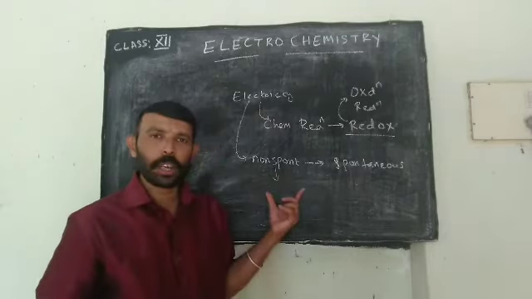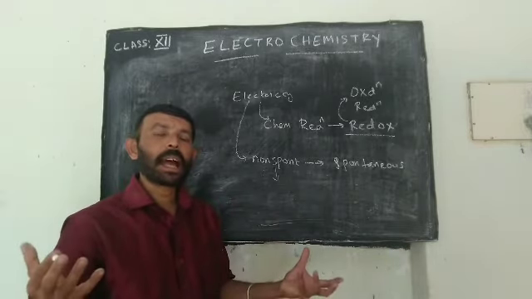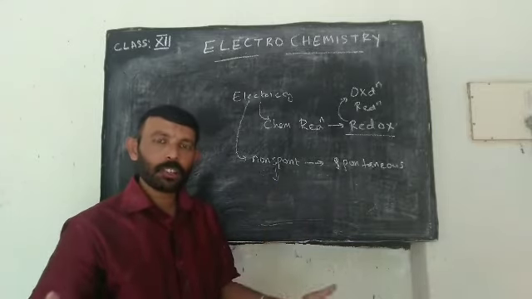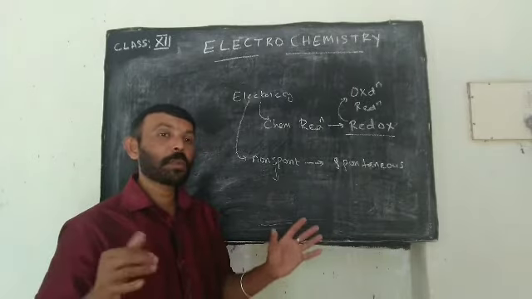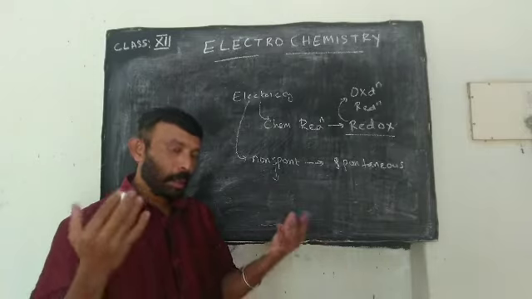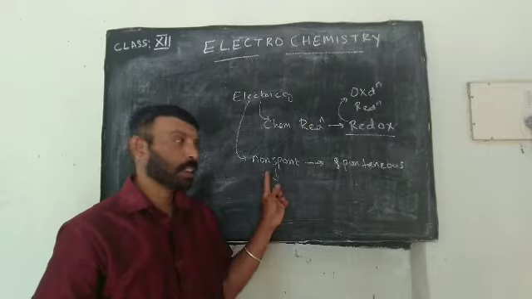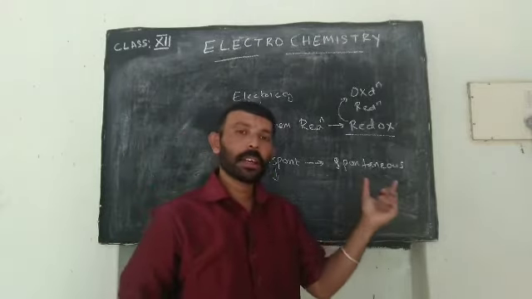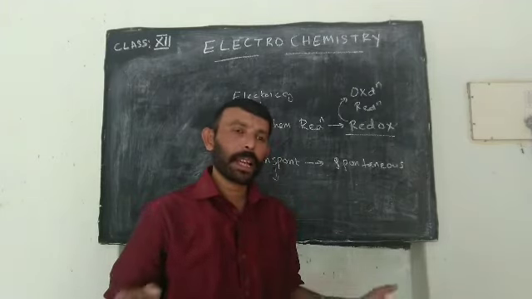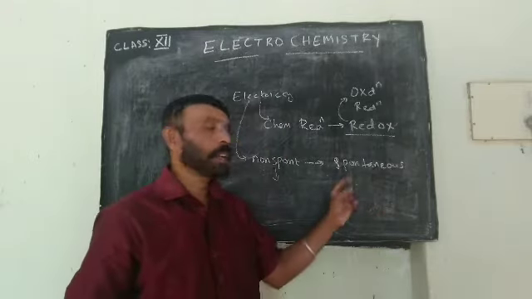What is meant by non-spontaneous? Reactions which take place only with the help of an external agency are said to be non-spontaneous. That means either we have to supply energy or extra conditions have to be applied or maintained for their occurrence. Such reactions are said to be non-spontaneous reactions. Spontaneous reaction means natural process, normally occurring without the help of any external agency. If a reaction is taking place, such a reaction can be called by the name spontaneous reaction.